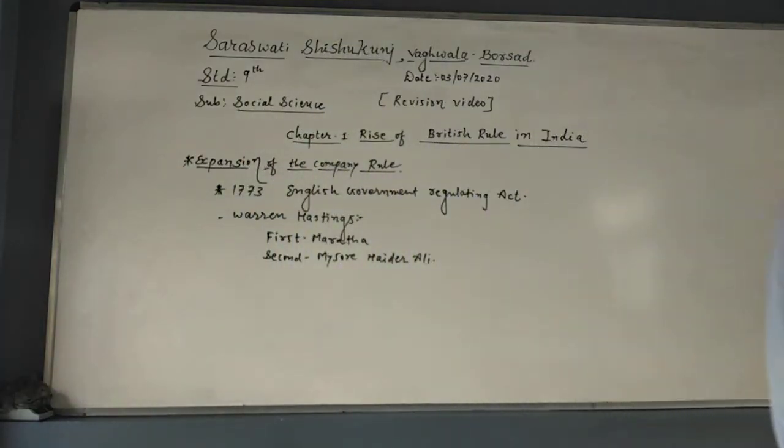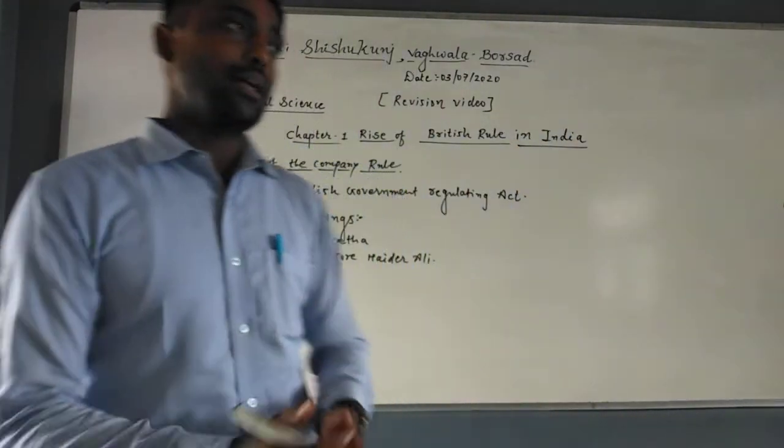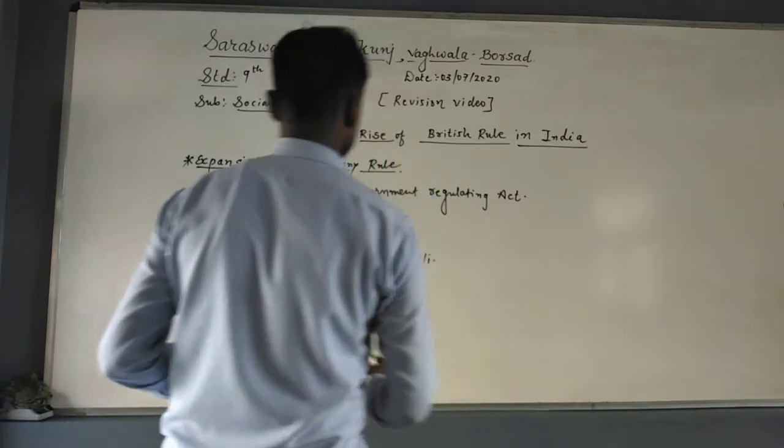After that, the rule of the East India Company increased. Their obstacles also increased, and they had to face both powers simultaneously. That is why they appointed a new Governor General, and the new one for Bengal was Cornwallis.